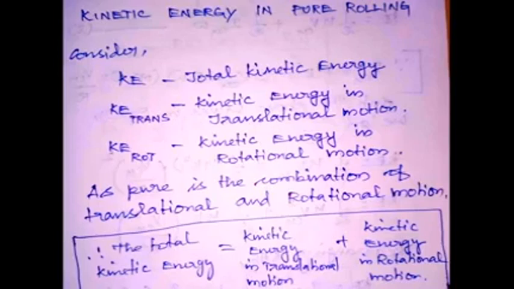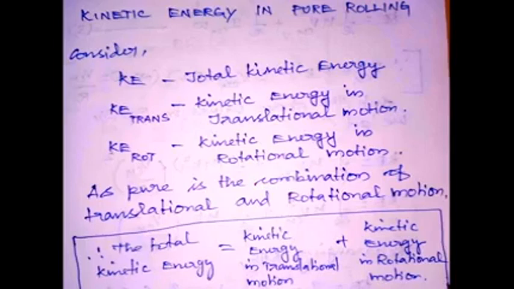So consider KE is called the total kinetic energy, KE trans is the kinetic energy in translational motion, and KE rot is the kinetic energy in rotational motion. Separately we are going to find the kinetic energy in translational as well as in rotational motion. We already know the rolling motion is the combination of translational and rotational motion. So to find the total kinetic energy, we have to add the kinetic energy in translational motion and the kinetic energy in rotational motion.